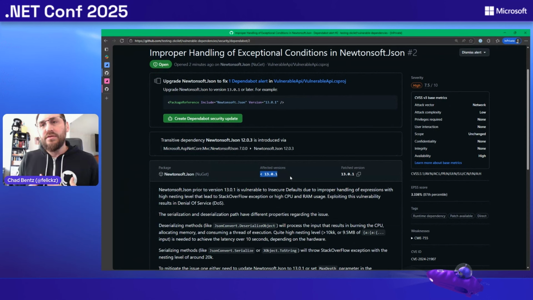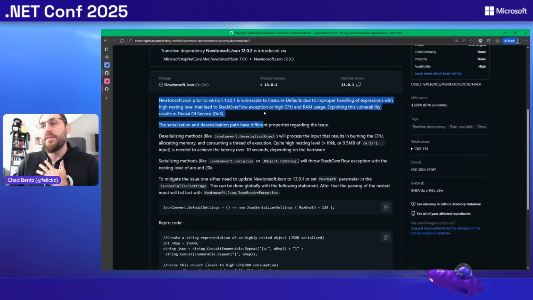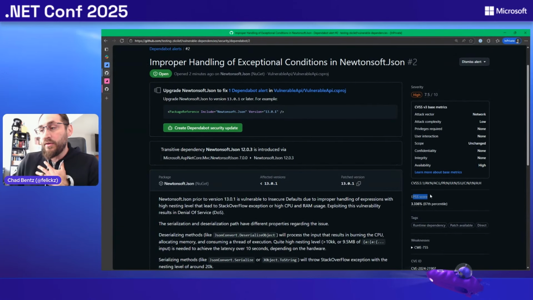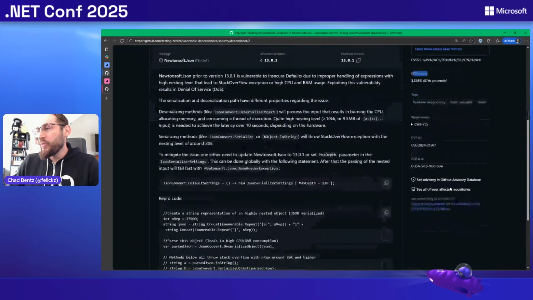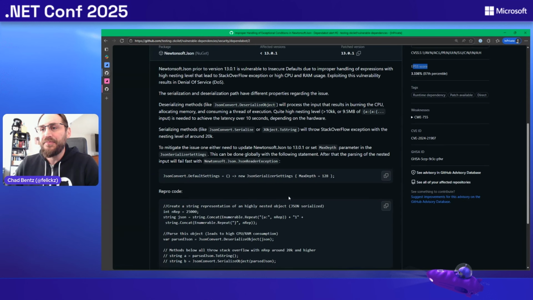All this information is curated by our GitHub security lab team in what we call the GitHub advisory database. So the advisory database is all about curating actionable information. Which packages are impacted, which version fixes it, give you all the details, the severity, predictability score of if it might be exploited in the next 30 days, pulling forward CVE information. And of course, if something's wrong with this data, click here to send us a pull request, right? We're open to fixing this information if it's not accurate or up to date.